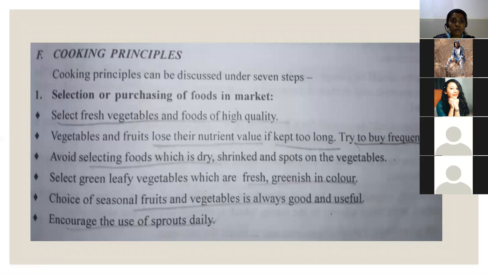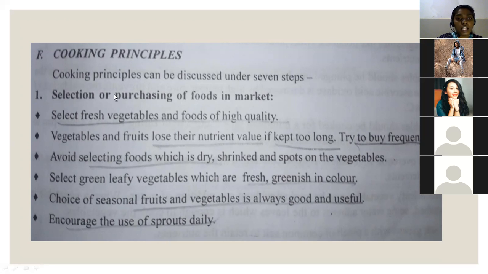And here, cooking principles are there. The cooking principles can be discussed under 7 steps. Up to now we have studied hygiene: milk hygiene, meat hygiene, fish, fruits and vegetables, and eggs. All this maintenance of hygiene we have studied. Now we are studying the cooking principles. What are the principles for the cooking process which will increase healthy habits? So let us see the cooking principles.